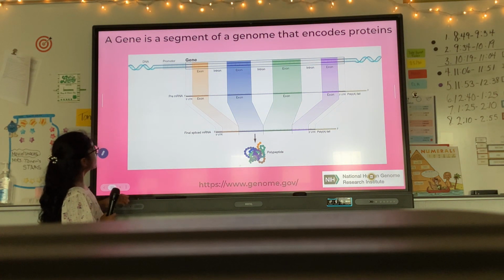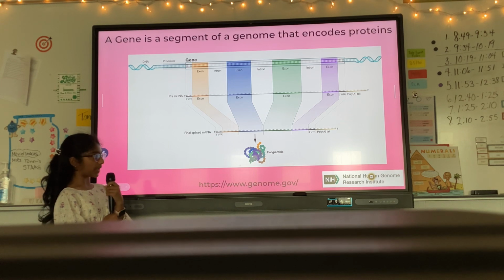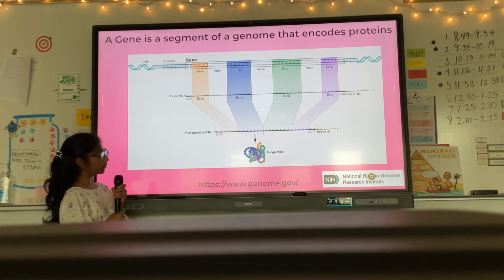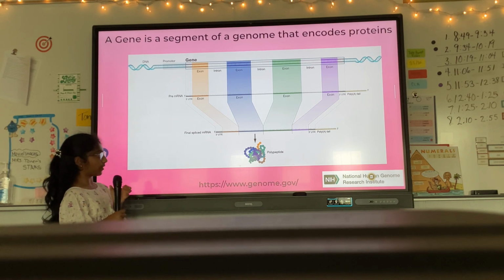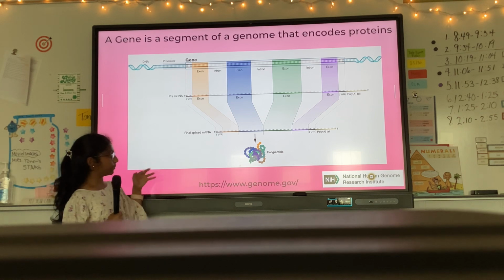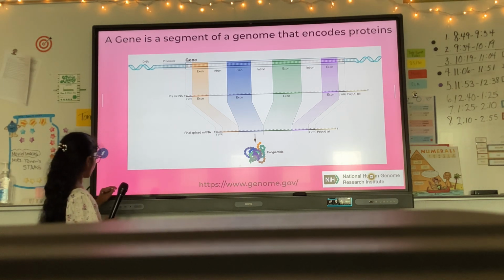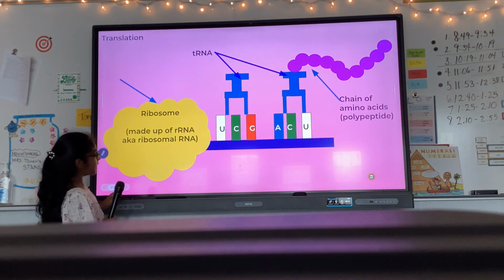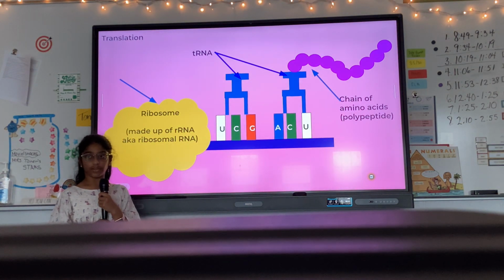Then the parts of the mRNA that are not needed are cut out. These are called introns, and the parts of the mRNA that survive or are not cut are called exons. Then the exons move together to form the new mRNA, and then the mRNA goes out of the nucleus and to another part of the cell called the ribosome.